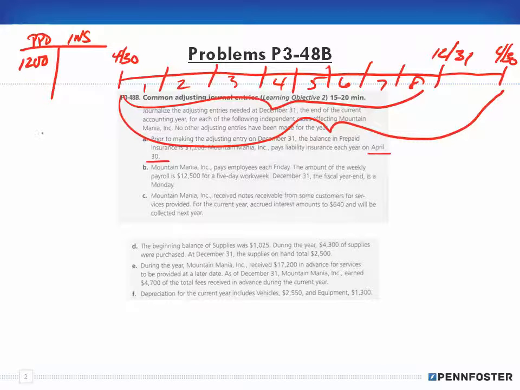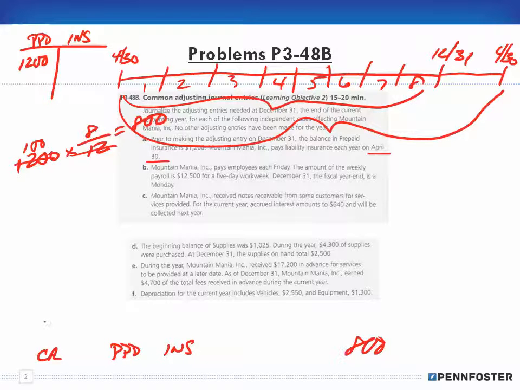So if we have $1,200 and we're using 8 out of the 12 periods, we do the math: that's $100 a period times 8, which means we have an adjustment for $800. Since our prepaid insurance has a debit of $1,200, we're reducing that, which means we have to credit it. So I'm going to make a credit to prepaid insurance for $800, and since debits have to equal credits, we have to debit something else.